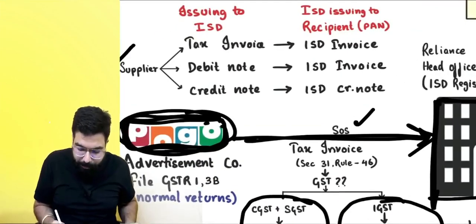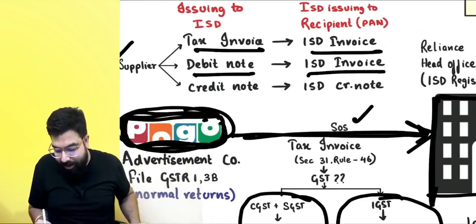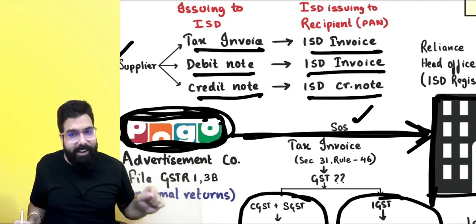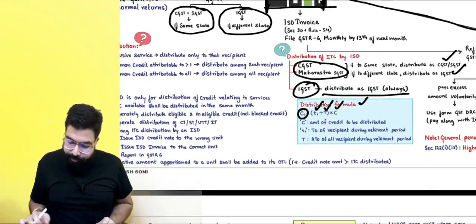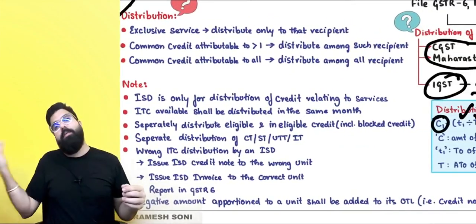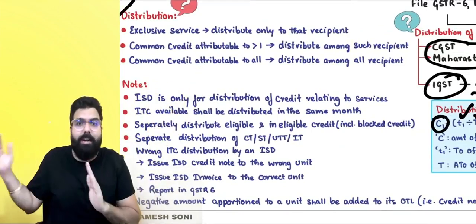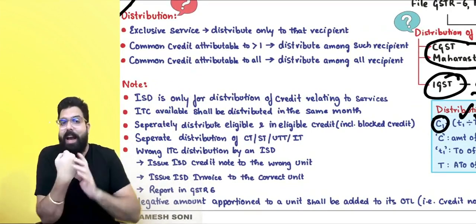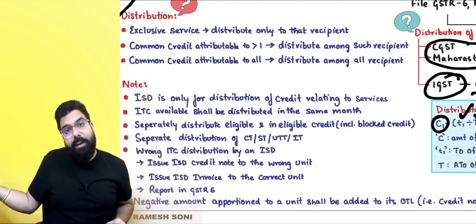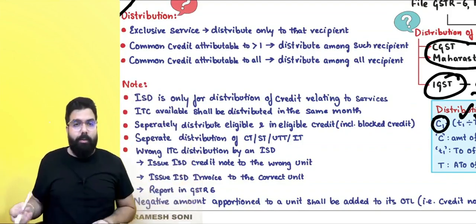That's what I'm telling. Supplier gives me a tax invoice, I give an ISD invoice. Supplier gives a debit note, I give an ISD invoice. Supplier gives me a credit note, I give an ISD credit note. Got it, sir? The next one, always remember, sir: if I have received one invoice which is with respect to one recipient, then distribute to only that recipient. If it is with respect to more than one, then distribute to them. Sir, if it is with respect to all the recipients, then distribute to all. That is what is being told.